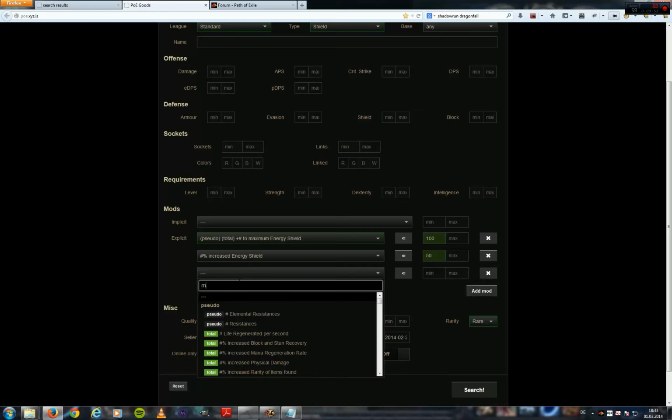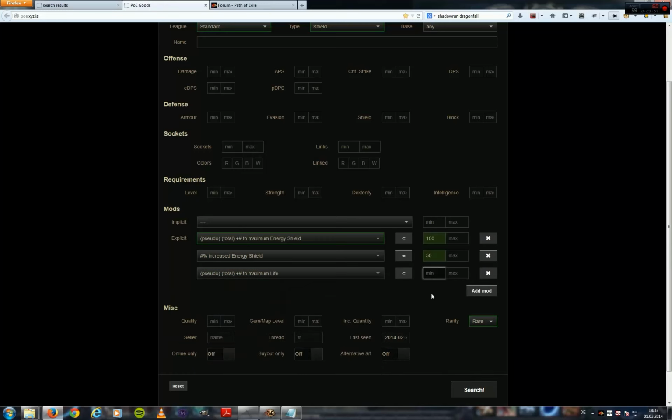And also we want to have maximum life. Let's search for life then. And we're going to start with 50 here as well, because our item had 70, but we want to have a greater initial range so we can see more items first. That allows us to observe price developments across ranges.